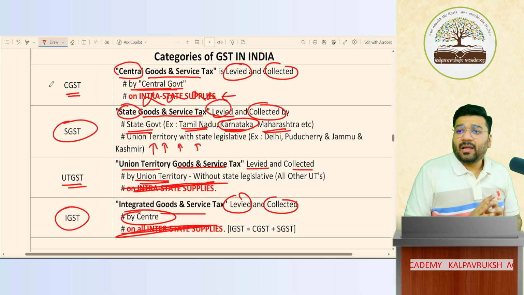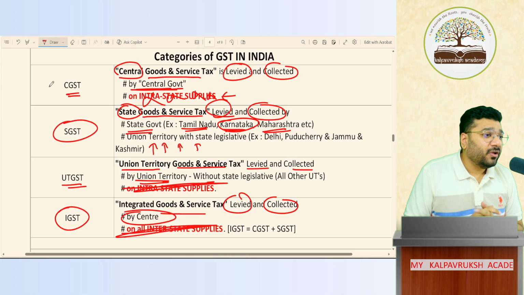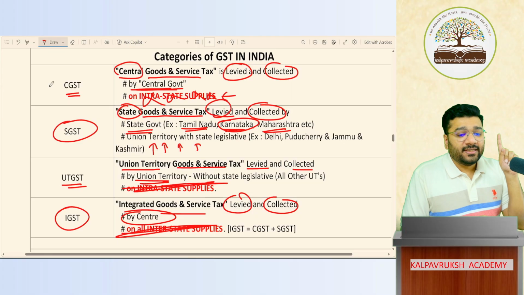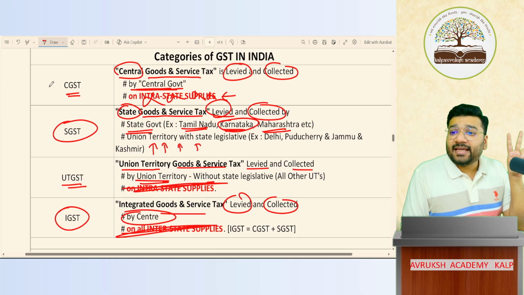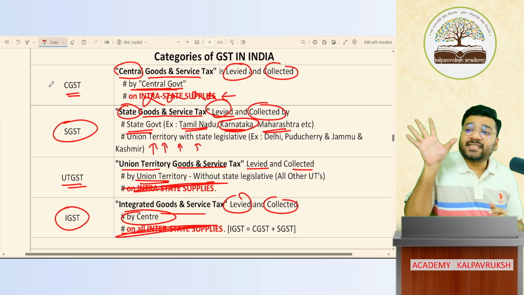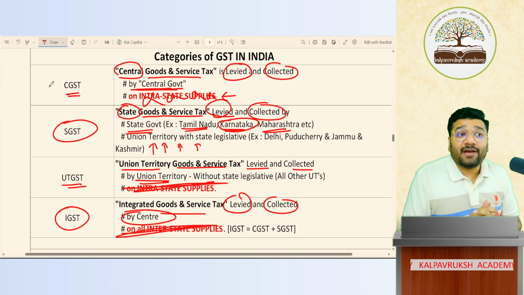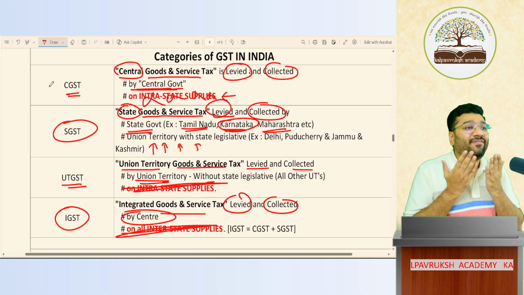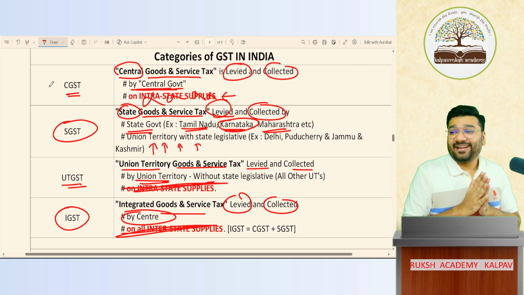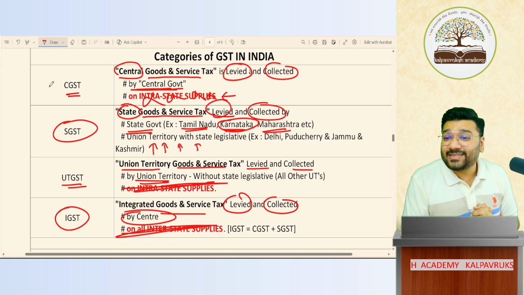So please tell me, how many categories of GST do we have? 4 categories. One is CGST, second is SGST, third is UTGST, fourth is IGST. CGST full form is Central Goods and Service Tax. IGST full form is Integrated Goods and Service Tax.